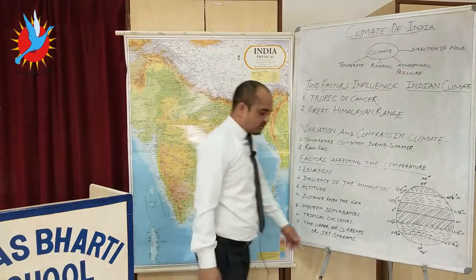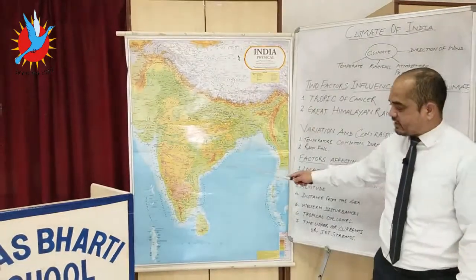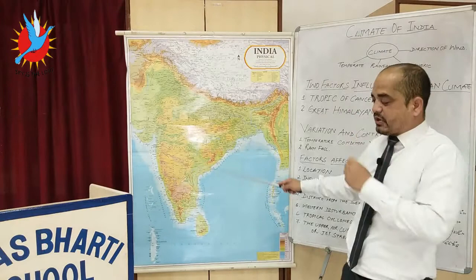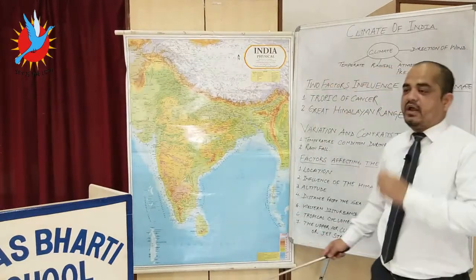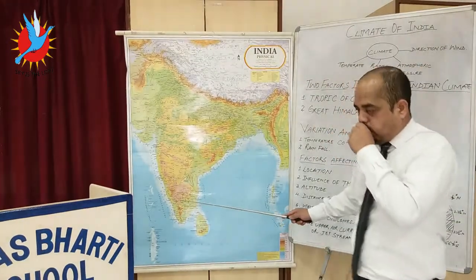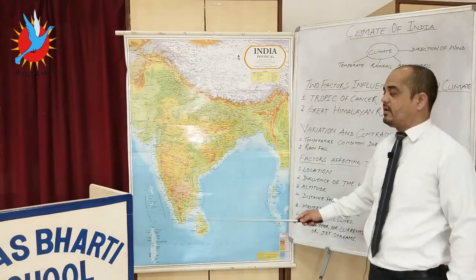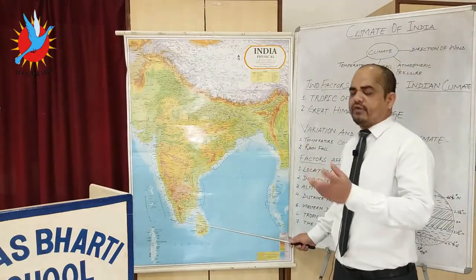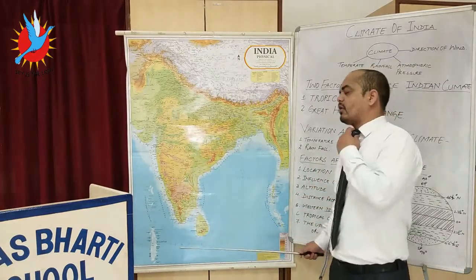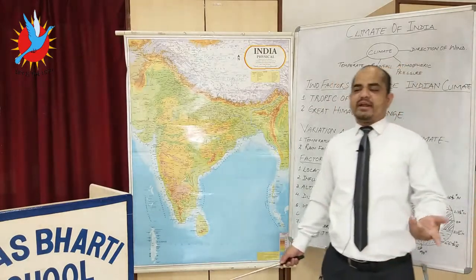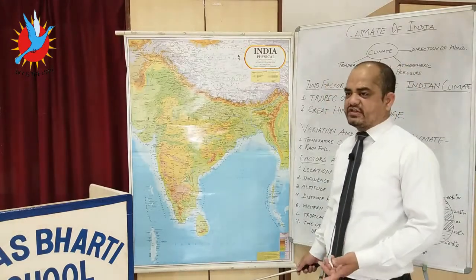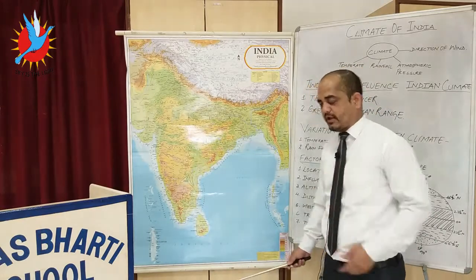When we talk about parts which are located toward the southern part, because of the nearness to the equator, they remain almost constant in temperature, and they do not feel the temperature difference. They do not feel the climatic variation. Almost the temperature is average throughout the year.